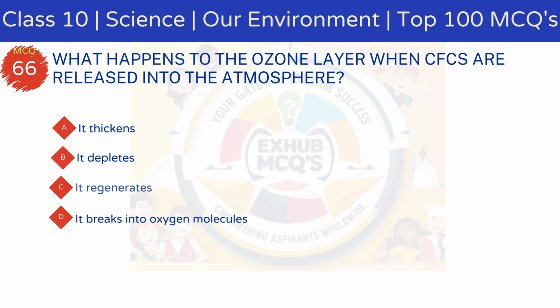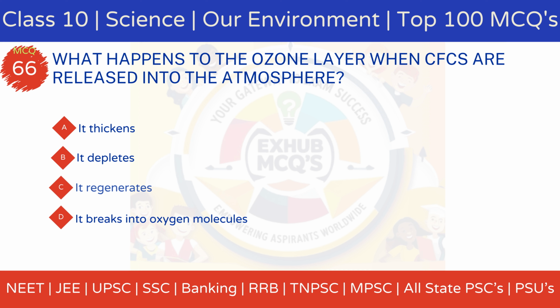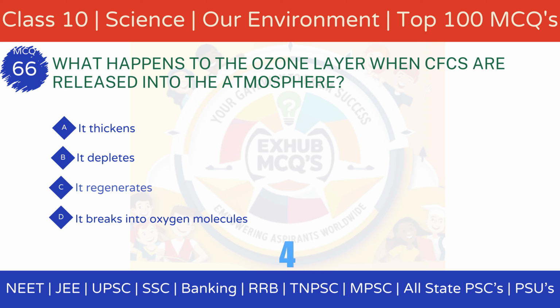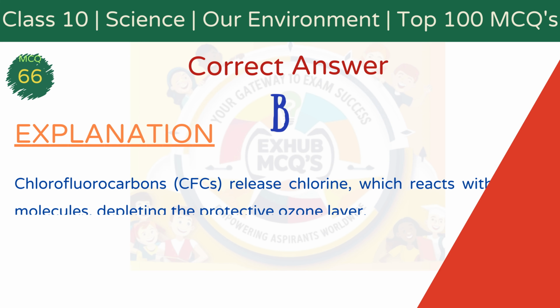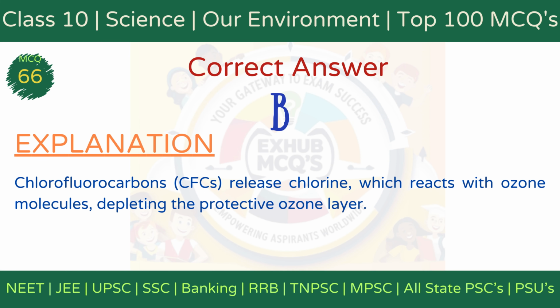MCQ 66. What happens to the ozone layer when CFCs are released into the atmosphere? Option A, it thickens. Option B, it depletes. Option C, it regenerates. Option D, it breaks into oxygen molecules. The correct answer is option B, it depletes.